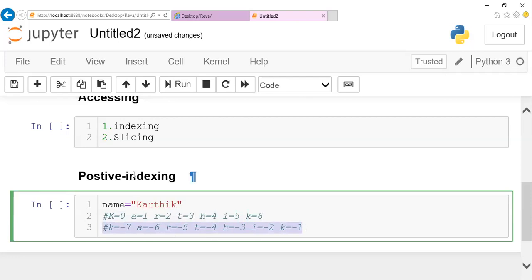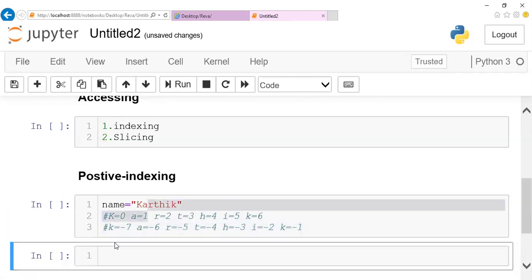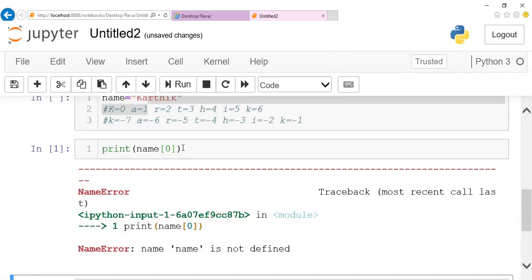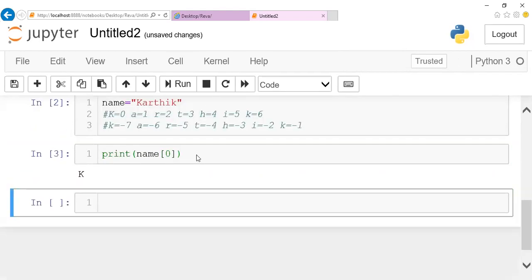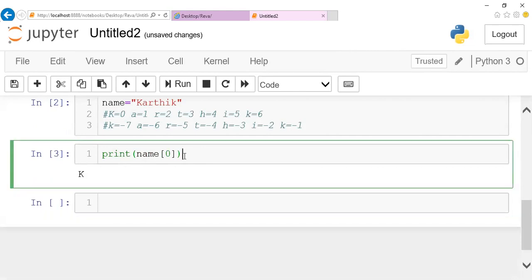Whatever we are going to see first is positive indexing. I can access a character in the string, like I can just print name of 0, which is the first character. I didn't execute it, guys, that's the reason. If I execute, everything will be fine. This K will be fetched.